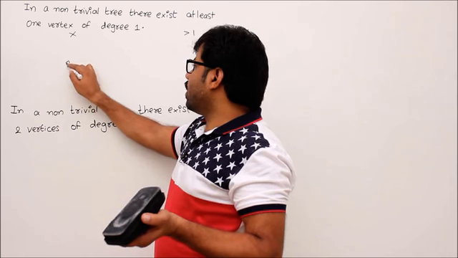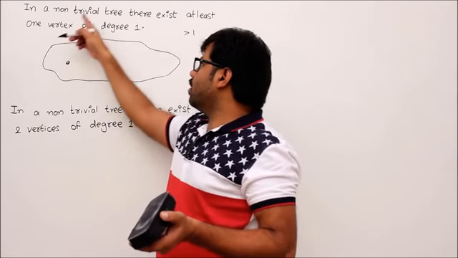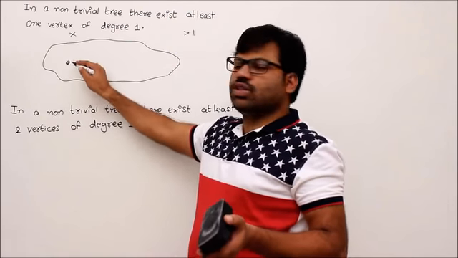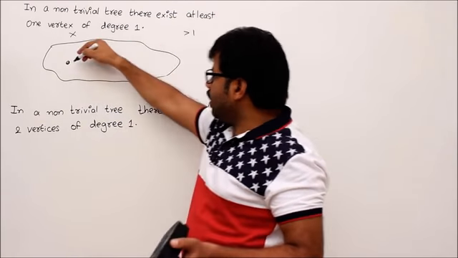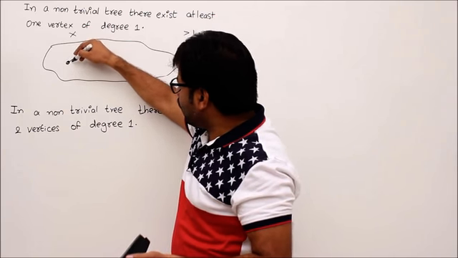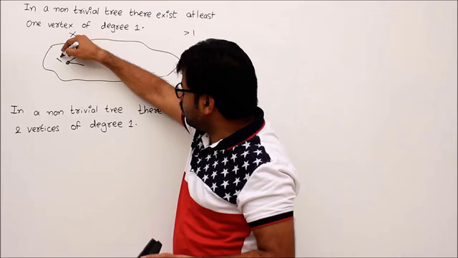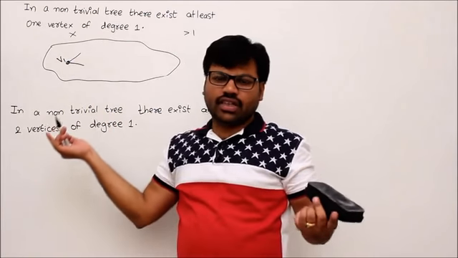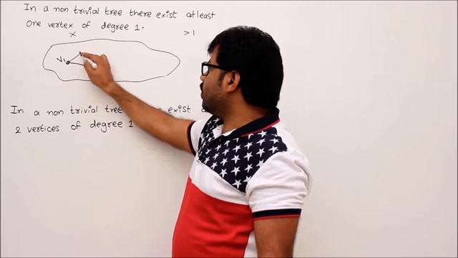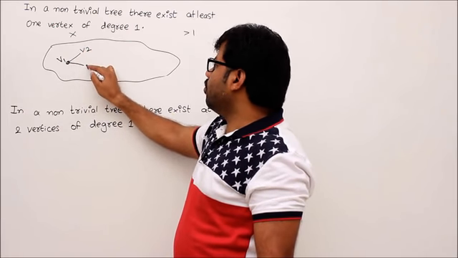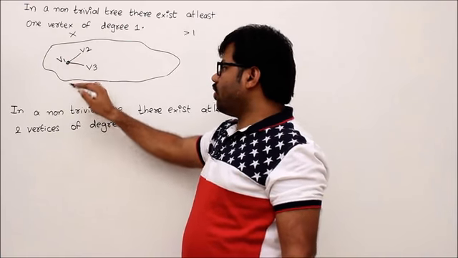Let's take one vertex in that graph. Okay, this is your tree or graph, but it is given that it's a tree. Let's assume it is a tree, and in the tree, if every vertex degree is greater than 1, then every vertex should have at least two edges like this. Let's assume that the first vertex is v1, any random vertex, let's call it the first vertex. Then this v1 is associated with at least two vertices, right? Maybe v2 and v3. So I'm going to use the technique called morning walk.